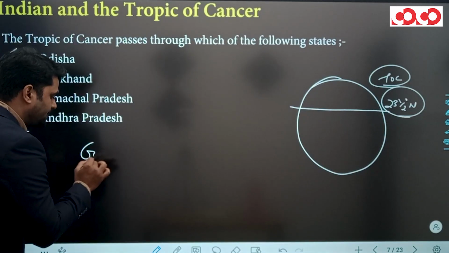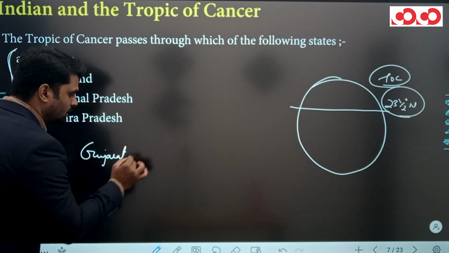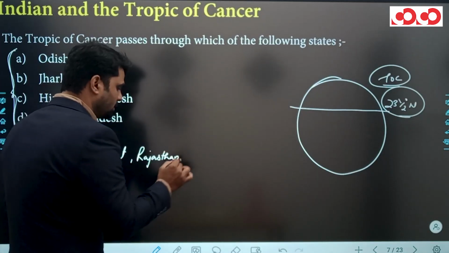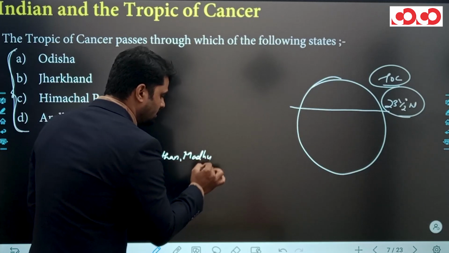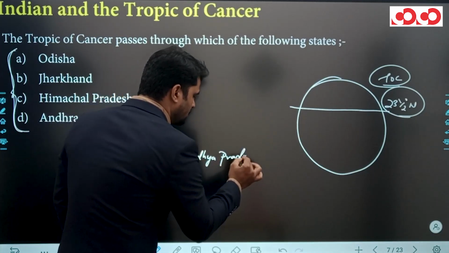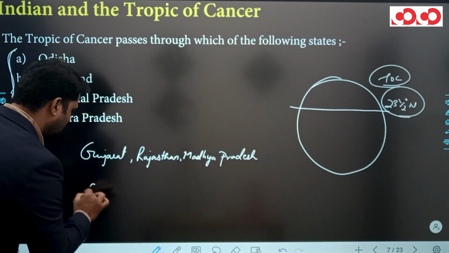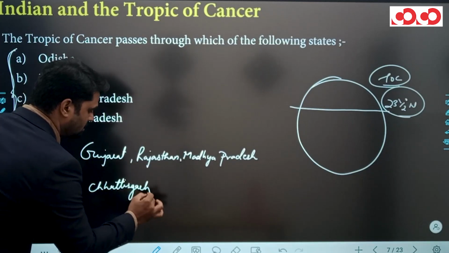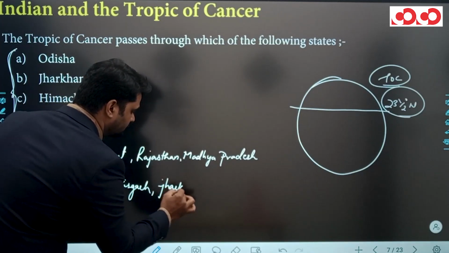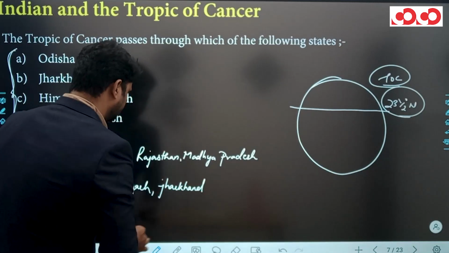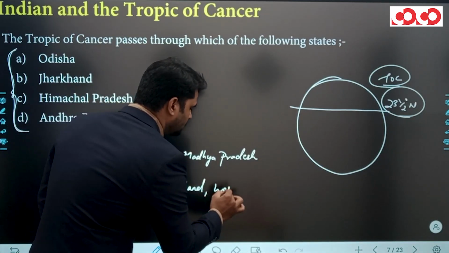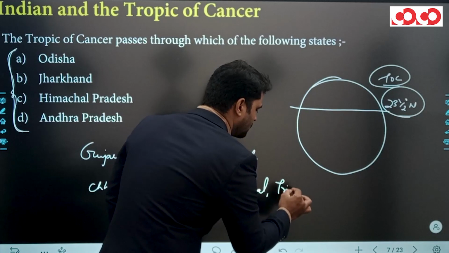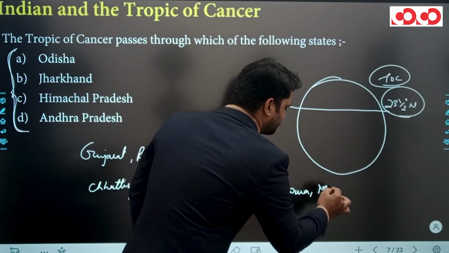The Tropic of Cancer passes through Gujarat, then Rajasthan, Madhya Pradesh, Chhattisgarh, Jharkhand, West Bengal, Tripura, and Mizoram.